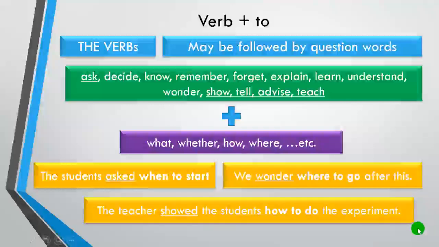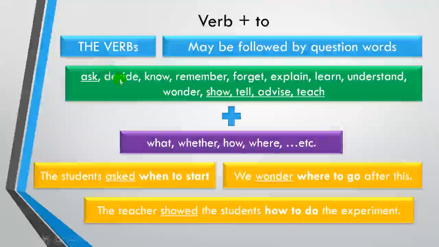We wonder where to go after this. Well, if you see the list of the verbs over here, there are some verbs that I underlined: ask, show, tell, advise, and teach. It means that they can be added with an object. Here, the teacher showed the students how to do the experiment. So this belongs here, and then I add the object after the first verb, followed by the question word, and then the second verb or to infinitive.